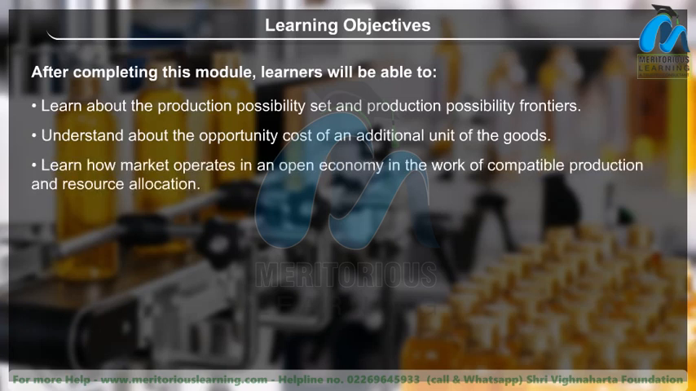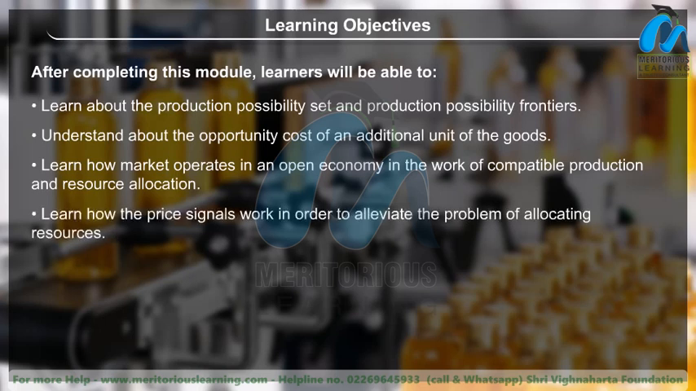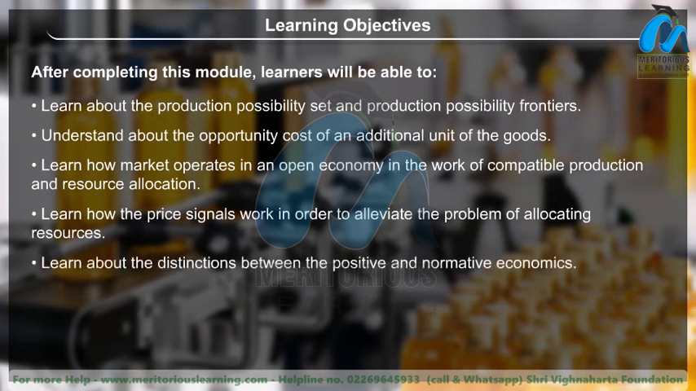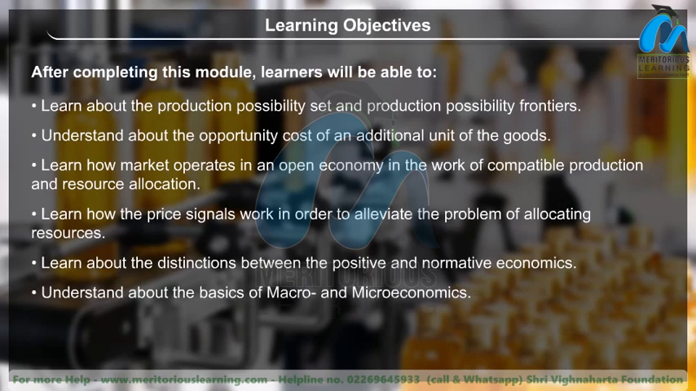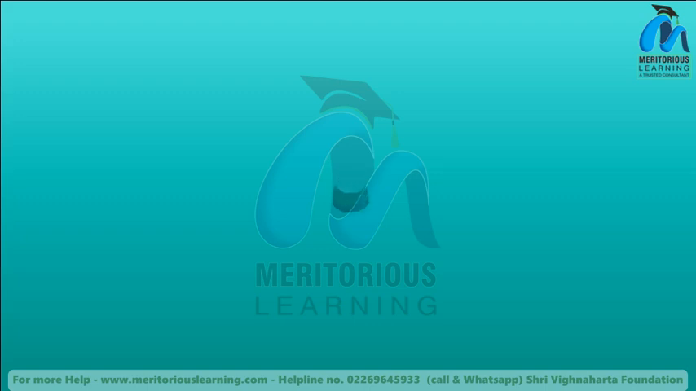Learn how the market operates in an open economy in the work of compatible production and resource allocation. Learn how the price signals work in order to alleviate the problem of allocating resources. Learn about the distinctions between positive and normative economics. Understand the basics of macro and microeconomics.